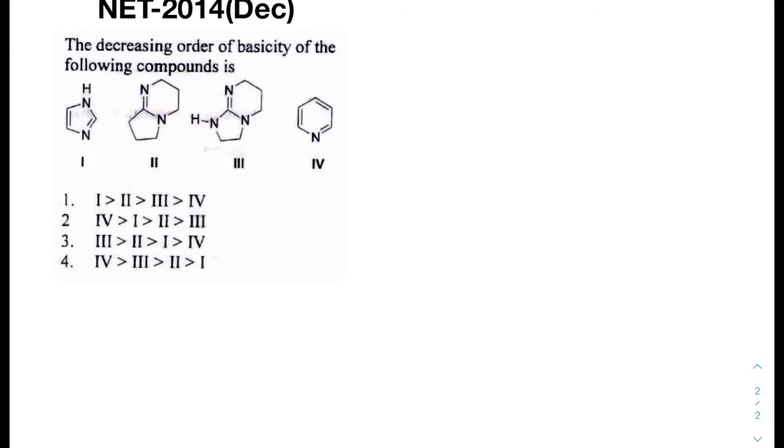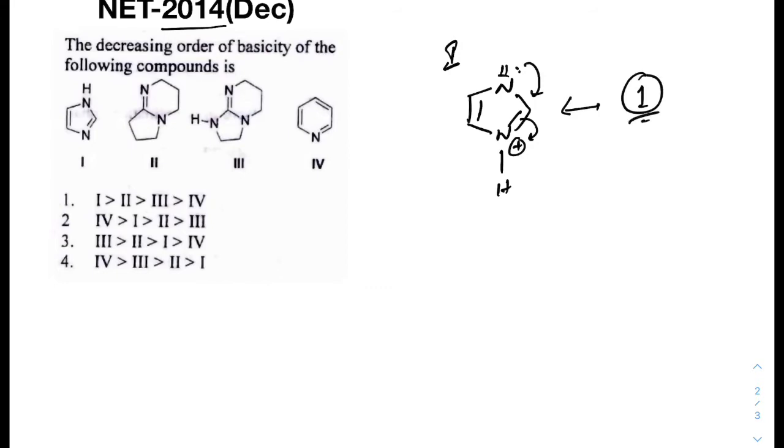Now come to the next question. The next question appeared in NET 2014 December. In this question, we have to find the decreasing order of basicity of the following compounds. In case of 1, if we think about the conjugated acid, after protonation it will look like this. After protonation there will be a positive charge, and this positive charge will be stabilized through this type of resonance. There will be one resonance structure.